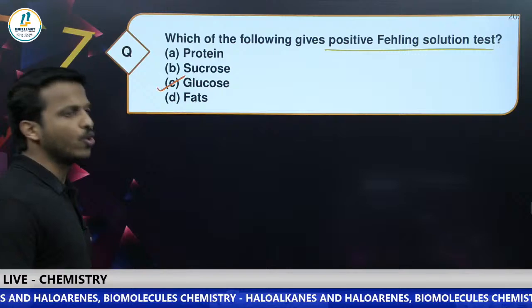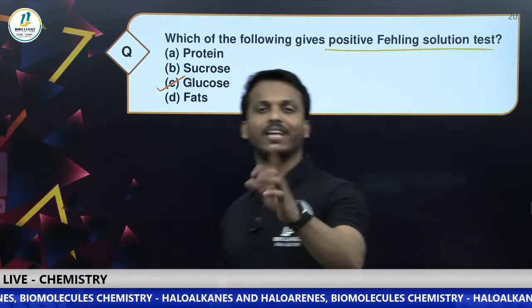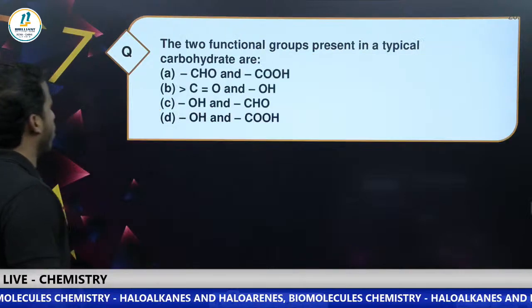Option C, glucose, is the correct answer. It is a reducing sugar. It will reduce Fehling's and Tollens' reagent. Yes, dear all, good. Next question.